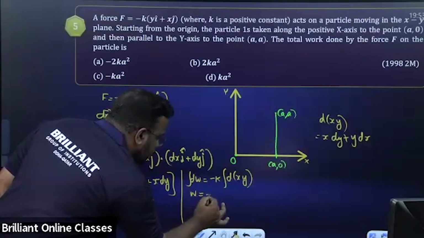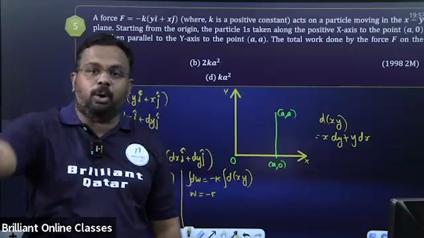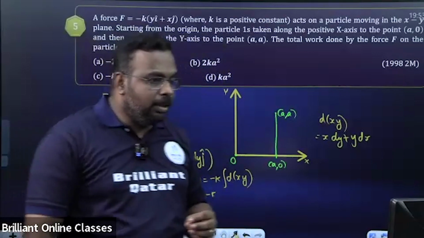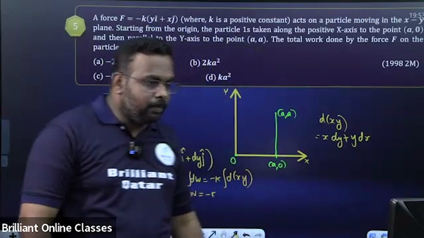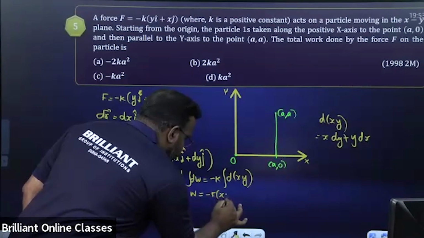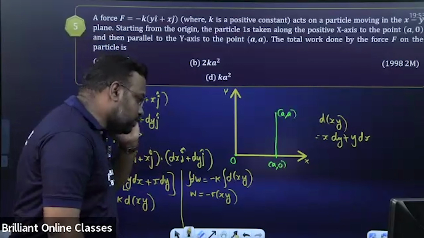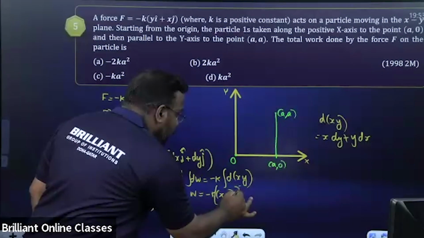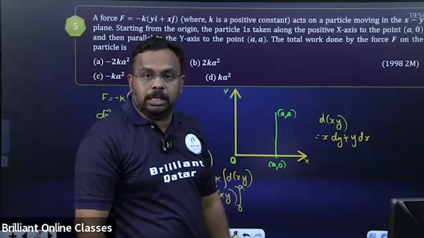So integral dw is w, equal to minus k into what is the integral of derivative of xy? All of you comment. It is xy only, right? Very good. Integral of derivative of xy is xy. Now you can apply the limits. What are the limits? 0 to a, because the starting point is 0 and the ending point is a.